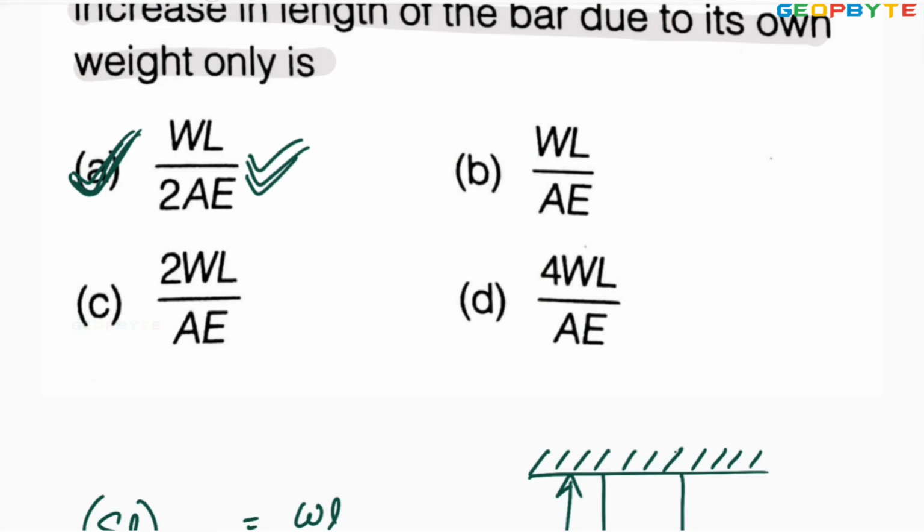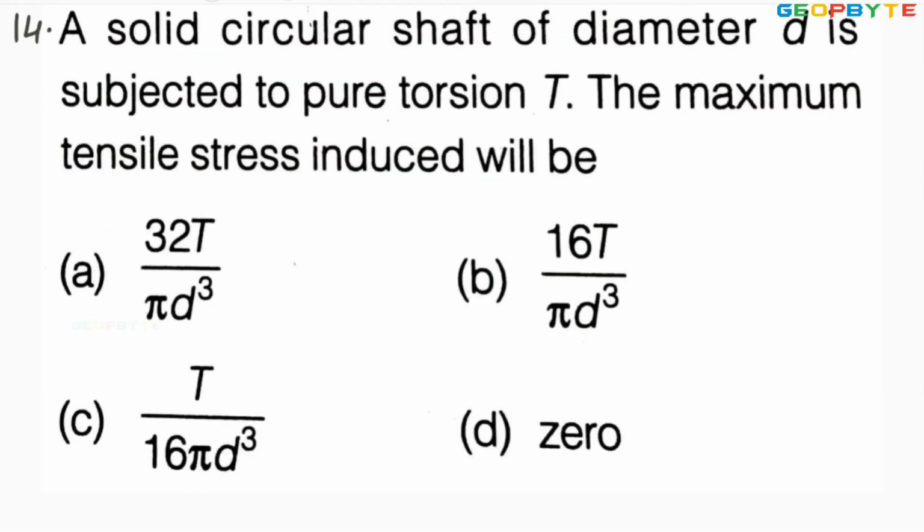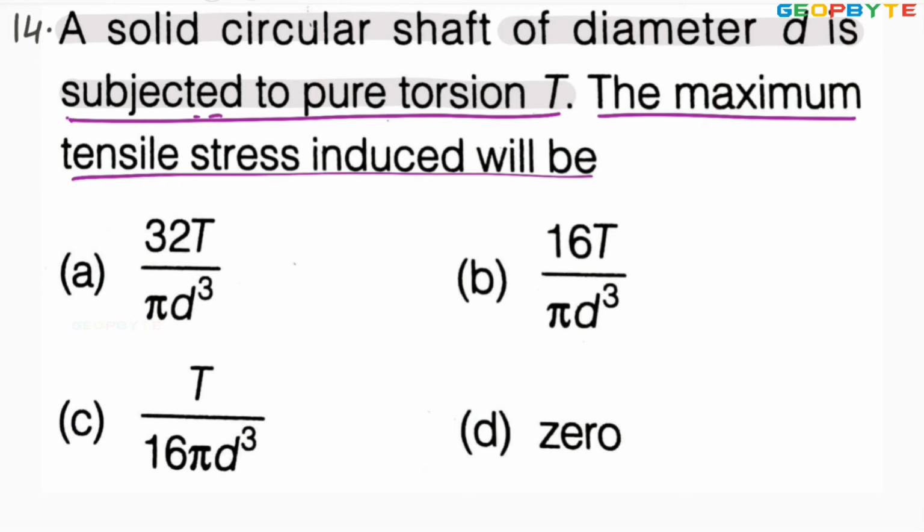Let us take one more problem. Look at the problem. A solid circular shaft of diameter D is subjected to pure torsion. Solid circular shaft is subjected to only torsion. Pure torsion means only torsion. Then the maximum tensile stress induced.